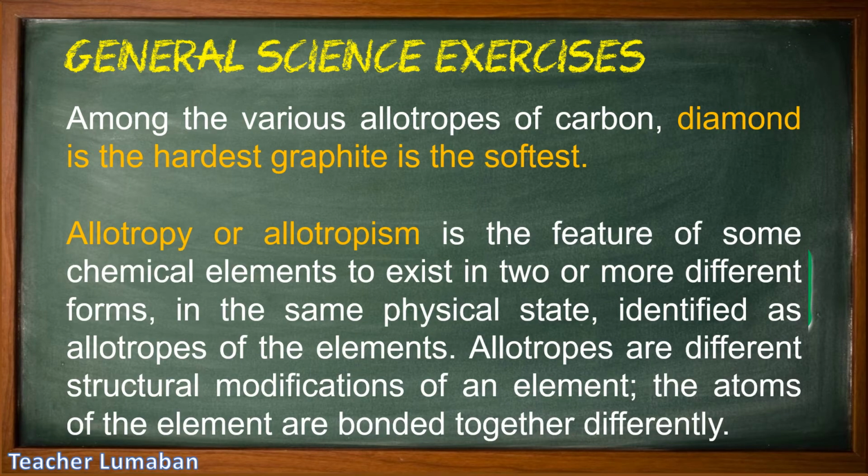Allotropy or allotropism is the feature of some chemical elements to exist in two or more different forms, in the same physical state, identified as allotropes of the elements. Allotropes are different structural modifications of an element. The atoms of the element are bonded together differently.